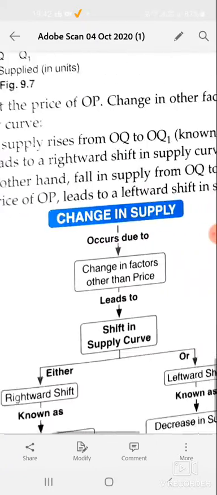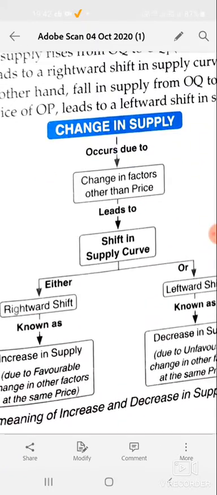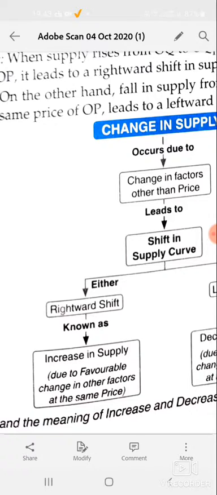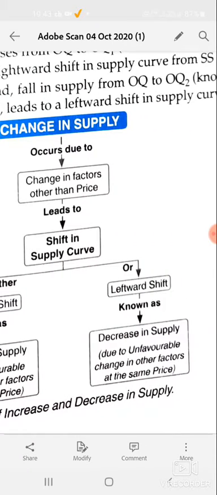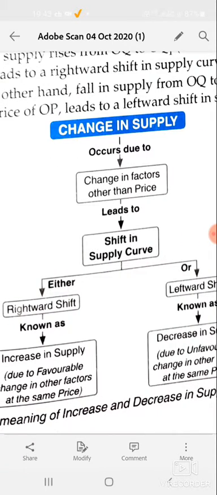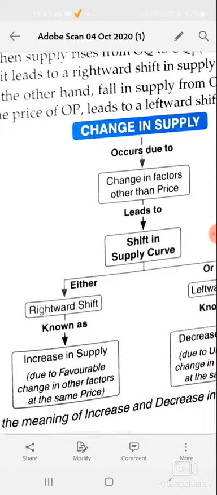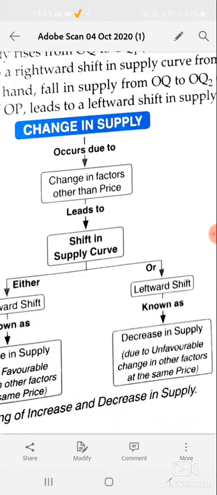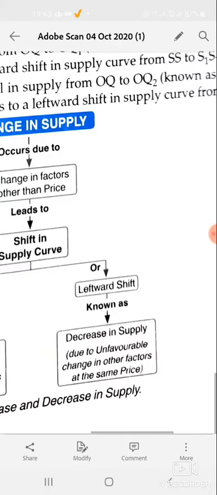Change in supply occurs due to change in other factors than price. Here the price remains constant. It can either shift rightward or shift leftward. If it shifts rightward, it is called the increase in supply. If it shifts leftward, it is called the decrease in supply.